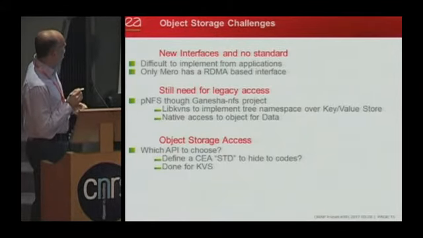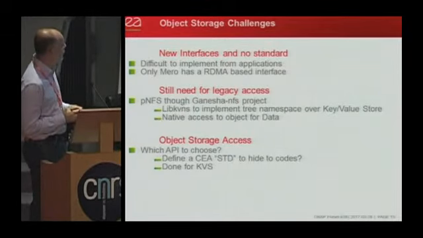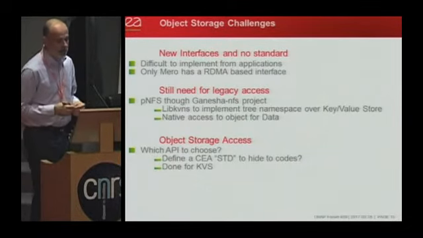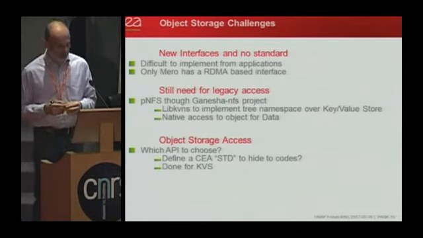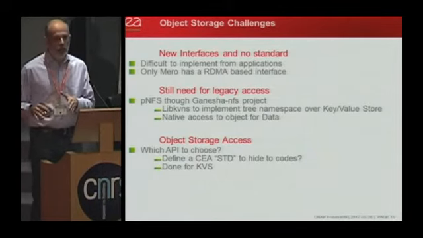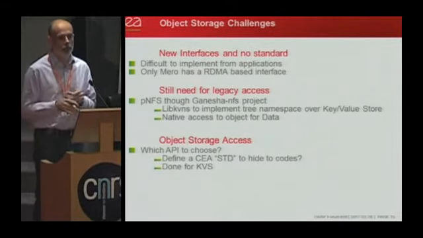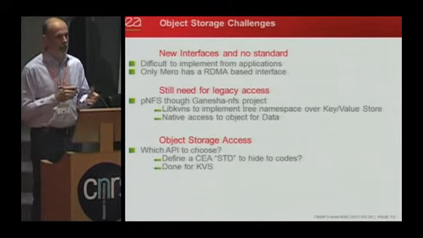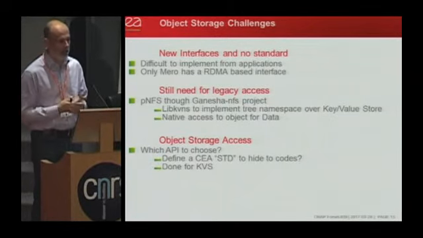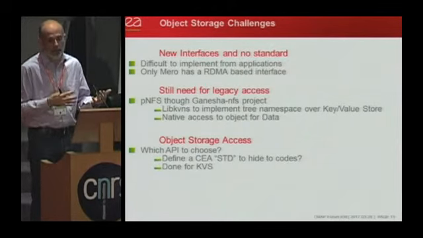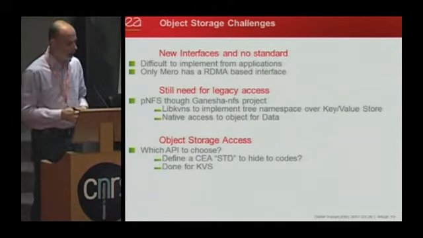So coming back to the issue of the API to access object storage, our strategy is that we are seeking to define our standard, because the strategy we have in our computing centers is to try to hide as much as we can the differences from the code. That allows us to make the backend evolve independently of the code, and that's good for the code, because the code will not have to follow all the changes.